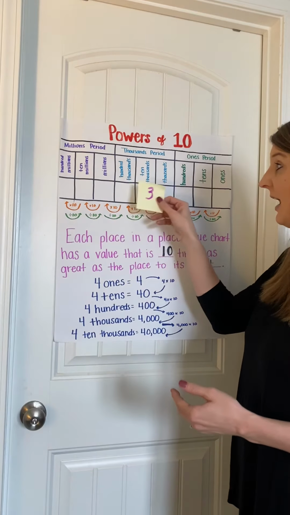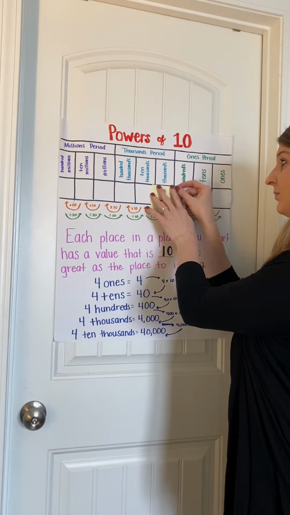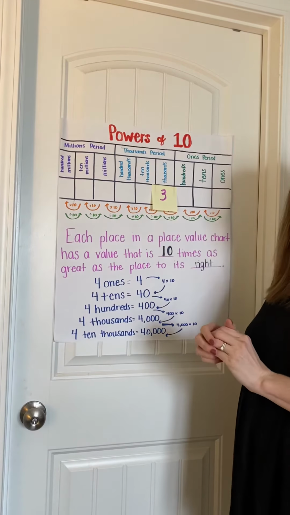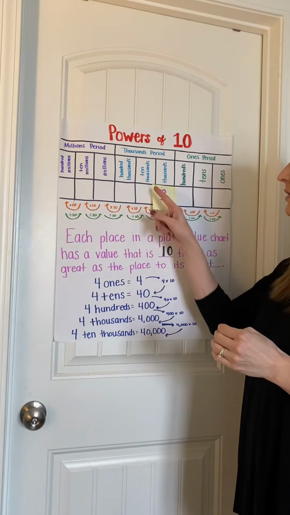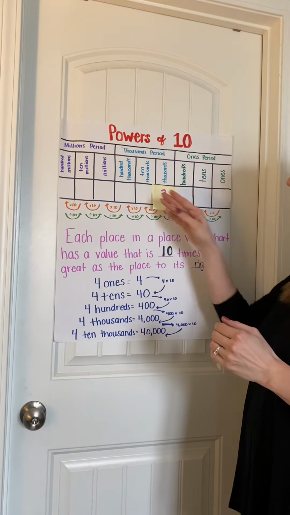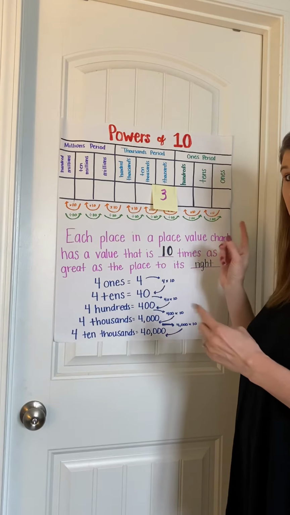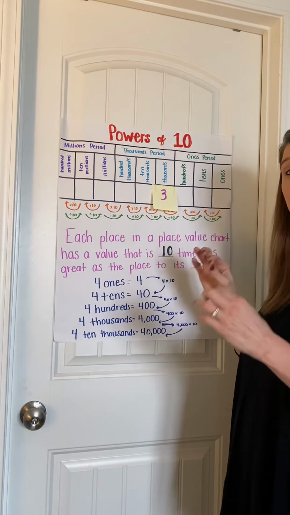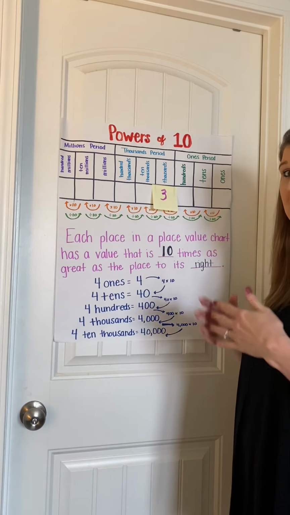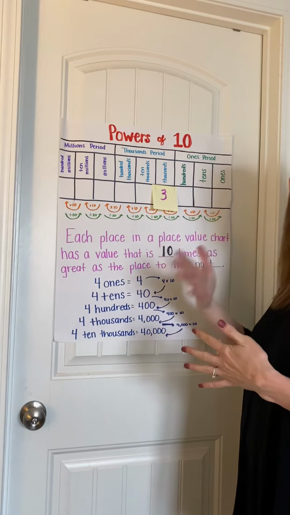If I divide that by 10, my 3 is now only worth 3,000. So each time you move to the right, the value of that number is going to be divided by 10 each time.